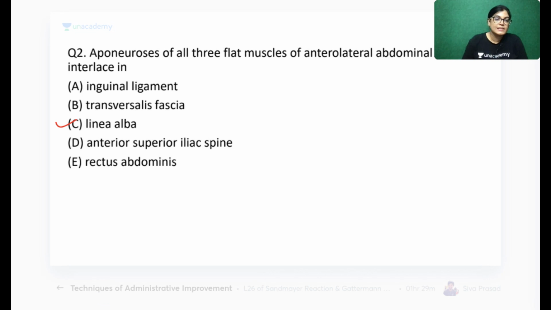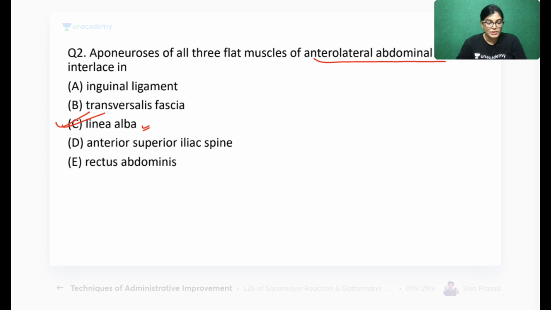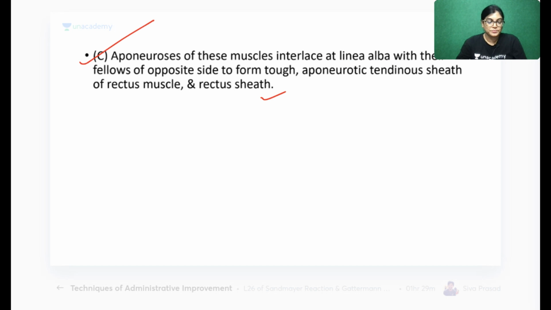The correct answer is linea alba. As I told you also, the muscles of the anterolateral abdominal wall interlace in the midline to form linea alba, so the correct answer is C. The aponeuroses of all three muscles, external oblique, internal oblique and transverse abdominis, meet the fellow aponeuroses of the opposite side and form the linea alba. They meet from one side to the other over the rectus sheath, and this midline structure is called linea alba. Many of you have given the right answer. Let's move on to the next one.